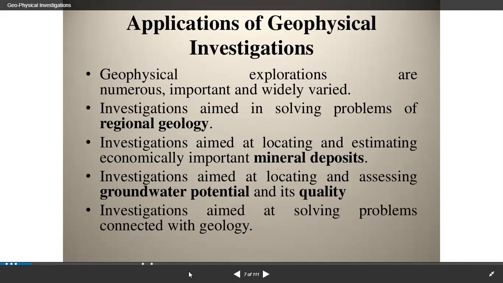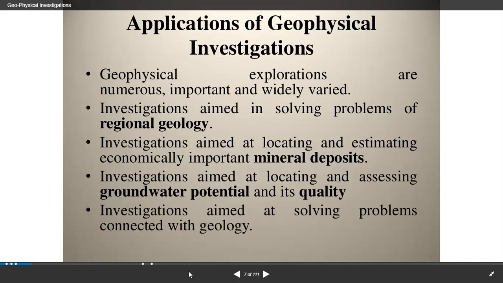Here, guys, depth to bedrock or thickness of overburden. In this concept, the information of the depth to bedrock is critical in utility route selection studies and foundation design. The common techniques used are electrical resistivity, seismic reflection, and ground penetrating radar (GPR). Then bedrock profiling: determination of bedrock profile along a given direction, such as the axis of a dam. The same techniques mentioned above are used.